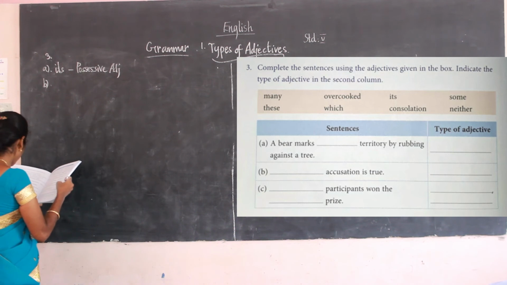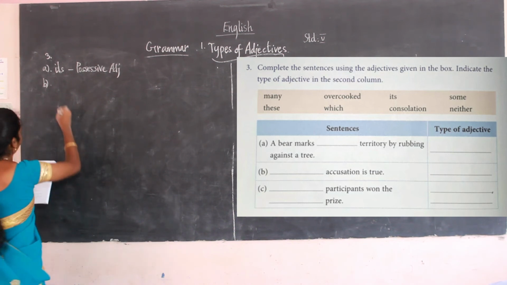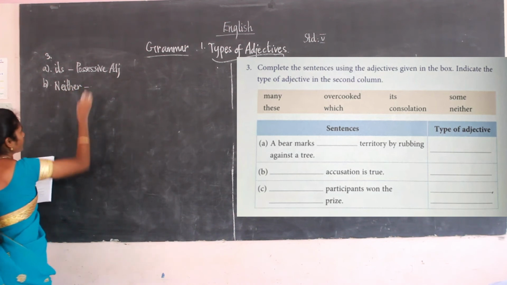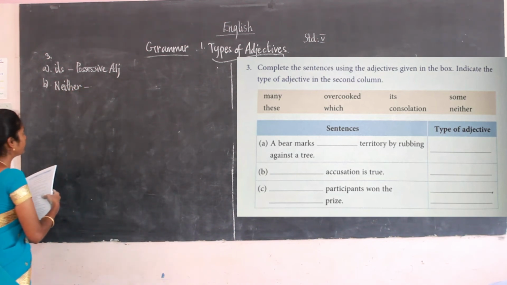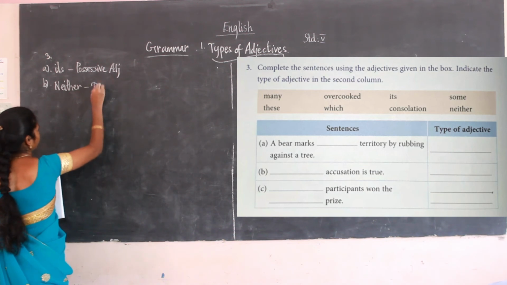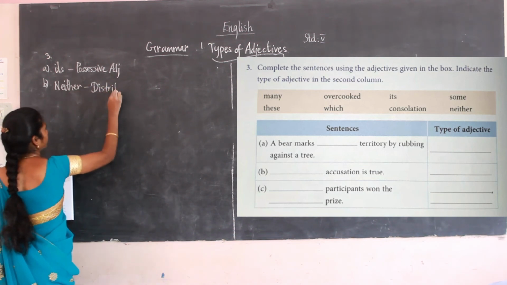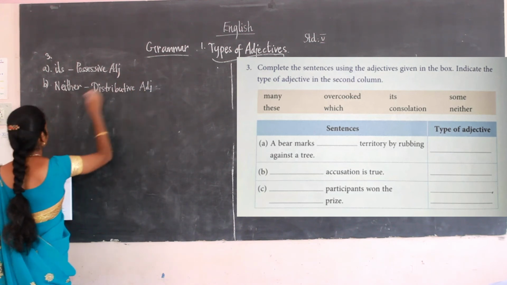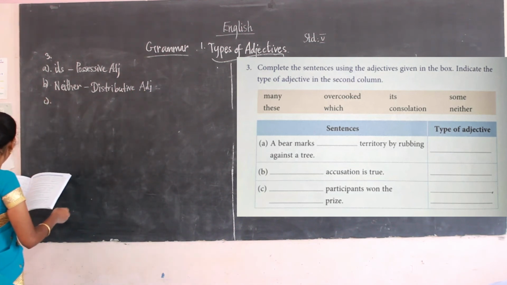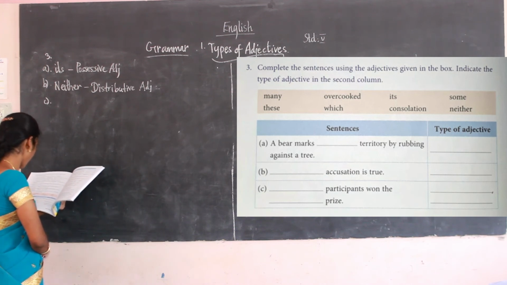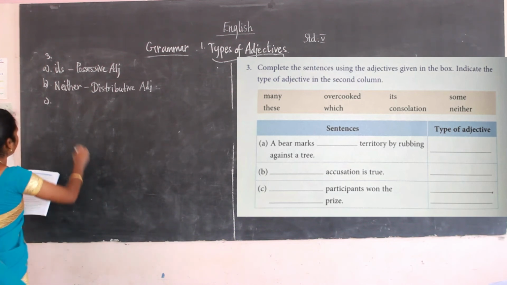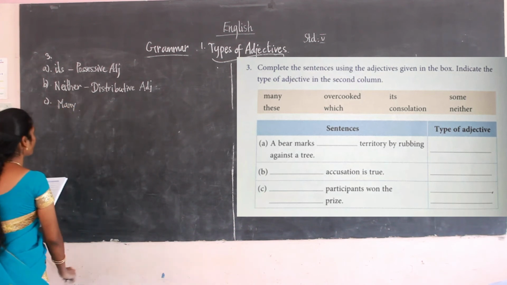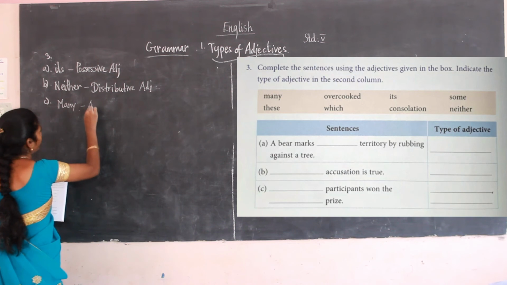B, dash accusations is true. Neither. Neither comes under what type of adjective? It's a distributive adjective. Then third one: dash participants won the dash prize. Many. Many means what? It comes under adjective of quantity.